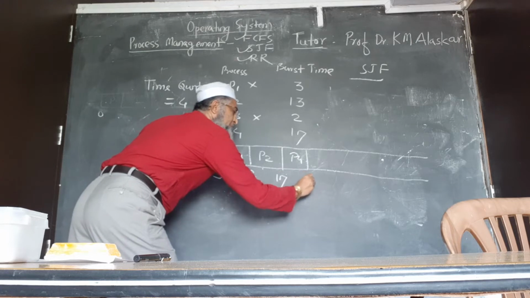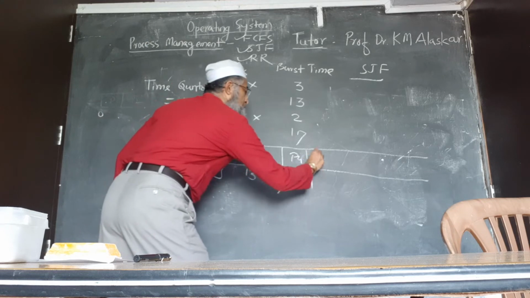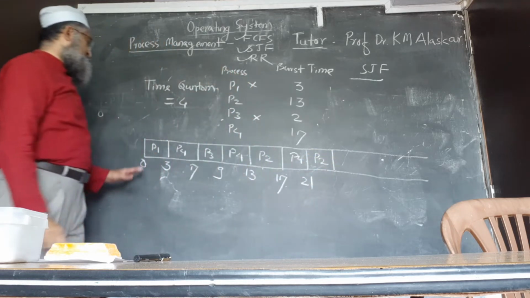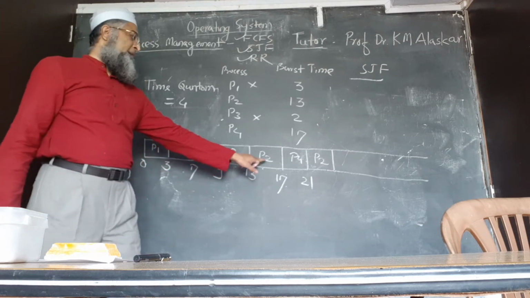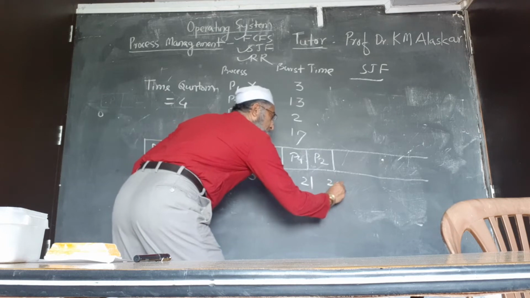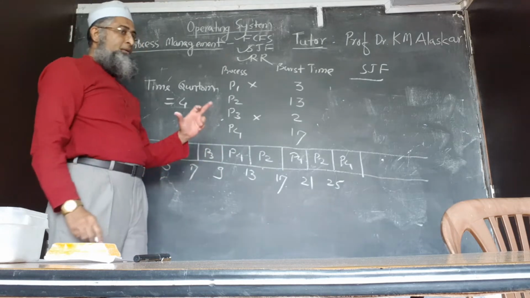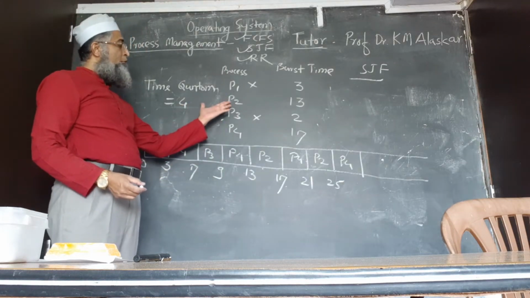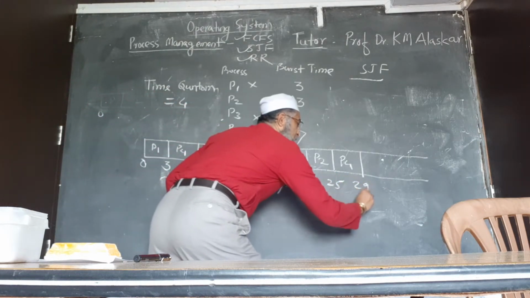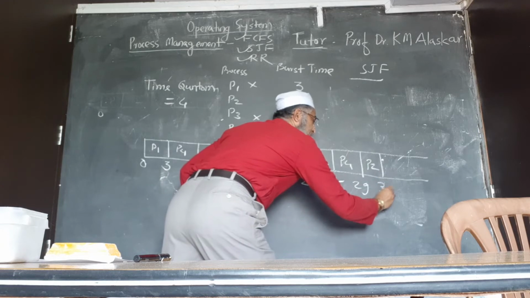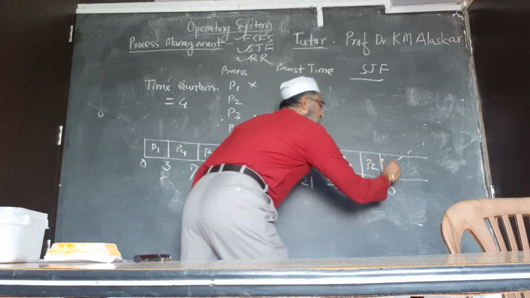This will be 21. Then again P2. Now see, in that case this is 4, then next time again it is 4, then again 4, so it will be 12 now. For P2, 12 seconds are already given, so only 1 second is remaining, so P2 will finish at 30. Then the remaining will be P4.